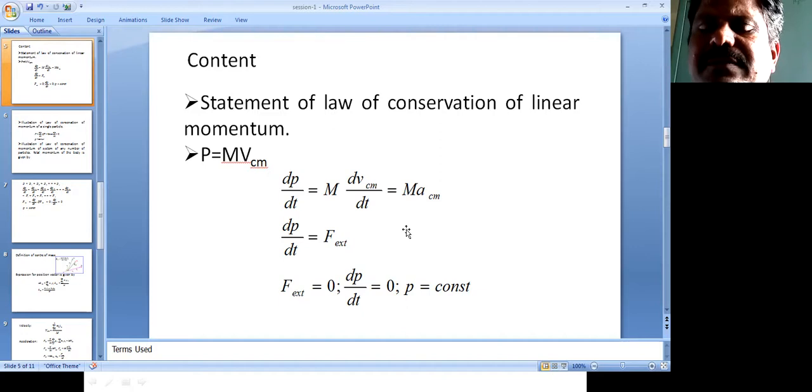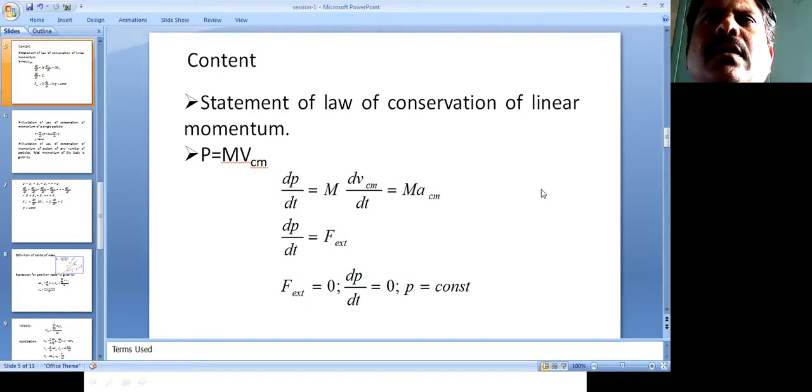Or you can say it in another way: momentum can neither be created nor destroyed. That is, if two bodies collide with one another, the momentum before collision is equal to the momentum after collision, so that the total momentum remains constant. Okay, so this is the statement of the law of conservation of linear momentum.